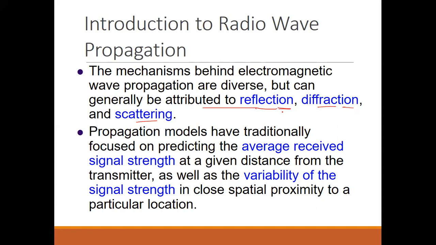How it can be done, we will see. And propagation models have traditionally focused on predicting the average received signal strength. Whatever the signal strength we have, based upon that we will have some average received signal strength at a given distance.